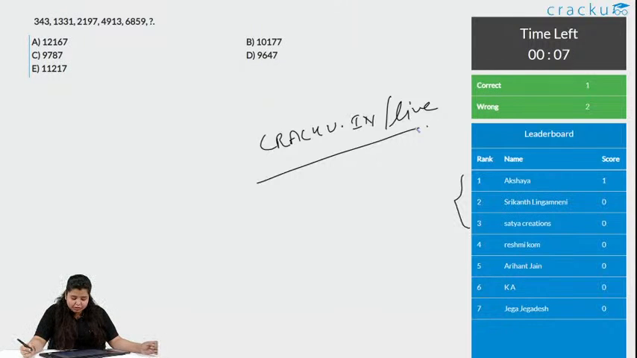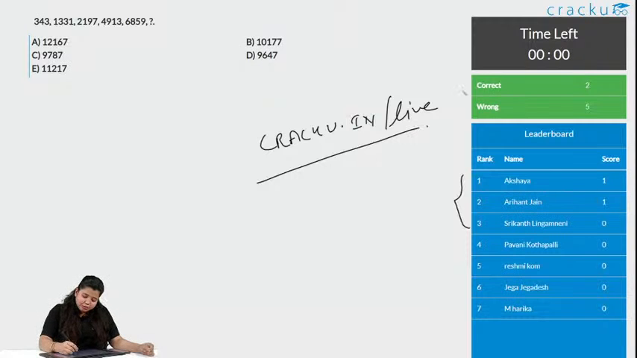This is a very easy question. You can just recognize the pattern by knowing the initial 2 to 3 numbers. With this, 2 people got this correct and 5 wrong. Let us see.